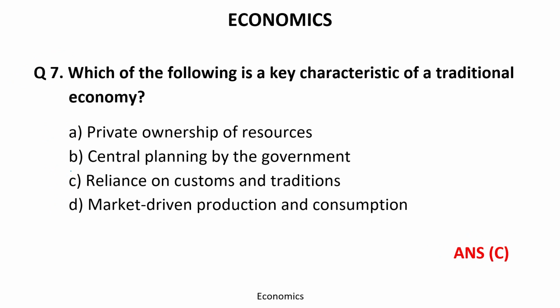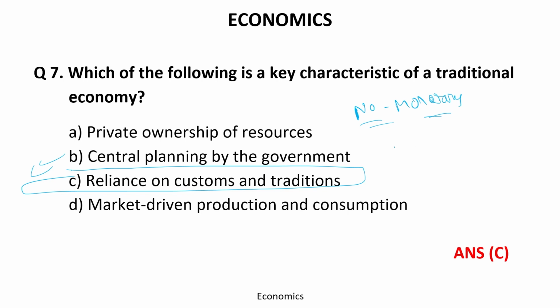The correct answer is C, reliance on customs and traditions. Okay. So which of the following is a key characteristic of a traditional economy? This one, because they are not dealing in a monetary system. There is no capitalism.